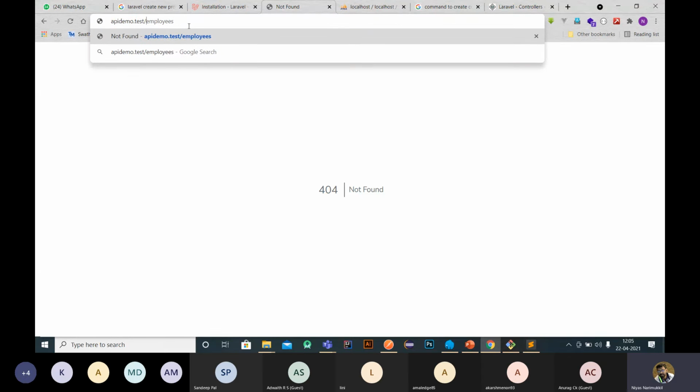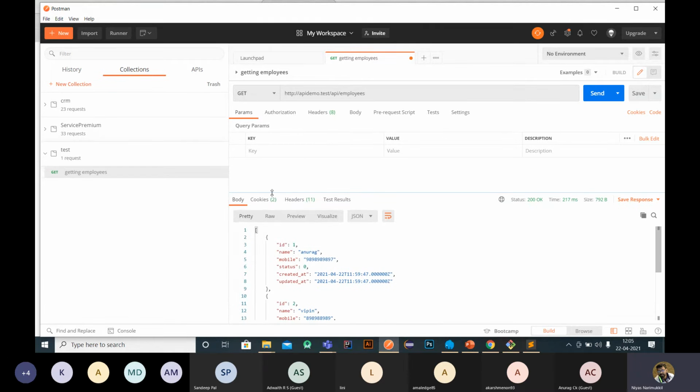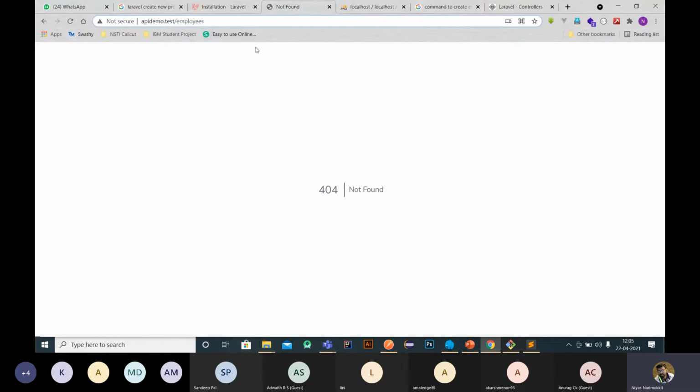Okay, but under the verb we can't use the post method, and we can't check the post method. The post method means we have to pass some values, right? So here we have to add some values, pass them to the database, and check whether the data is stored inside the table or not, and whether we are getting the response. So all these APIs are checked with the help of Postman only. Get can be checked with the help of the verb, but this URL will not work.